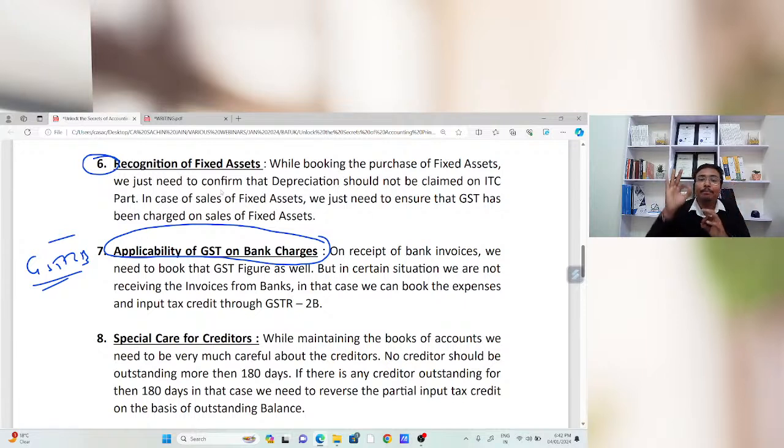So for that purpose, the best way is you just need to download the GSTR 2B, and from that GSTR 2B, whatever will be your input tax credit on account of that bank charges, you just need to make one consolidated entry and transfer that amount to your input tax credit. That is the important thing we need to keep in mind while booking that expenditure related to bank charges. Okay, so that your expenditure will be booked on a monthly basis, and also your input tax credit will be booked on a monthly basis. Okay, so your compliance will be okay and your books of accounts will be okay.